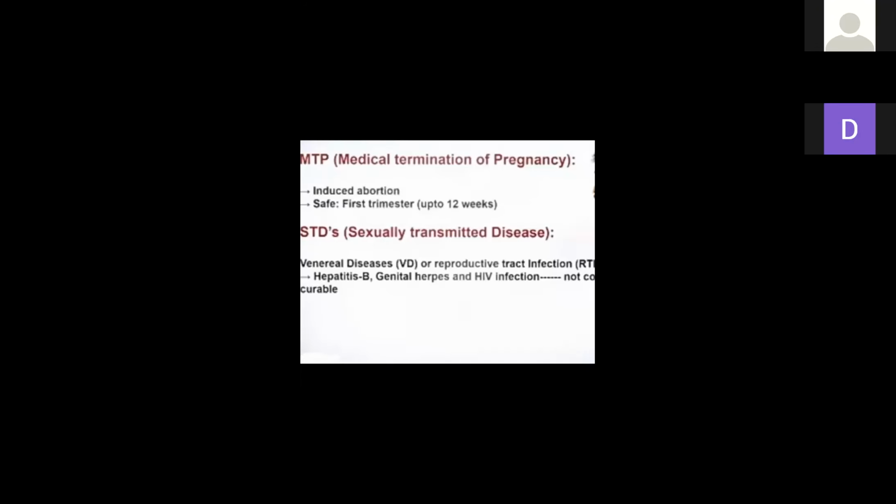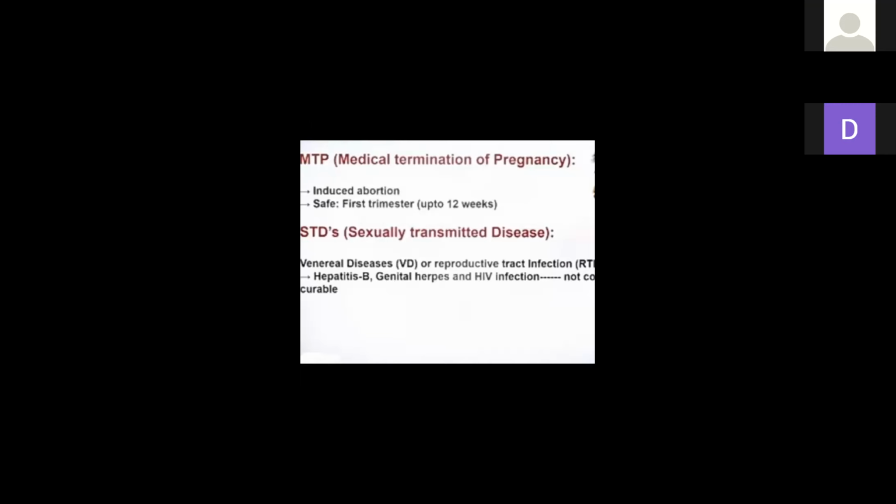Next method is medical termination of pregnancy, MTP. The full form of MTP is medical termination of pregnancy. In common language, it is known as abortion. MTP means medical termination of pregnancy.